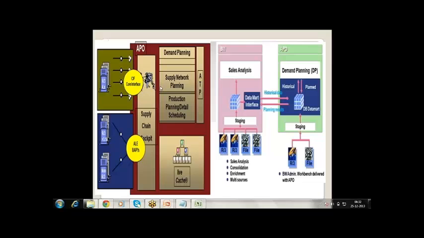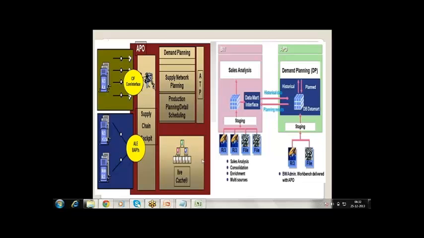Non-R3 is nothing but legacy, maybe the i2 tool, or Logility, or there are a lot of tools, maybe BAM or some other tools you want to use. Those are whatever non-SAP products. So that integration is through ALE, BAPI. It's a standard SAP system, CIF, core interface.